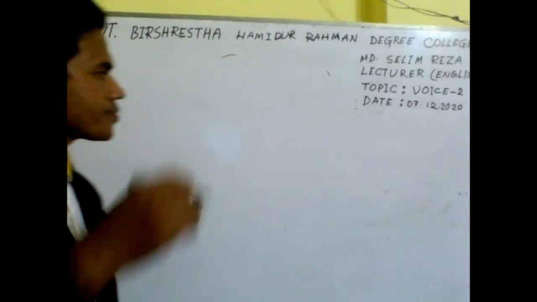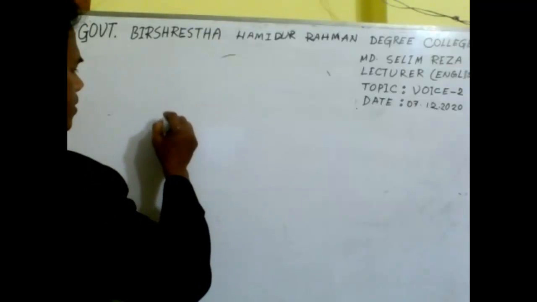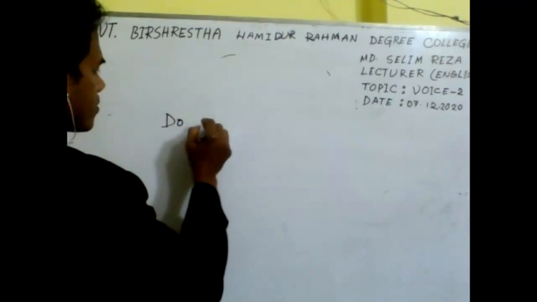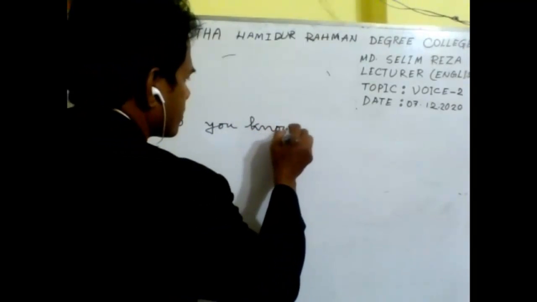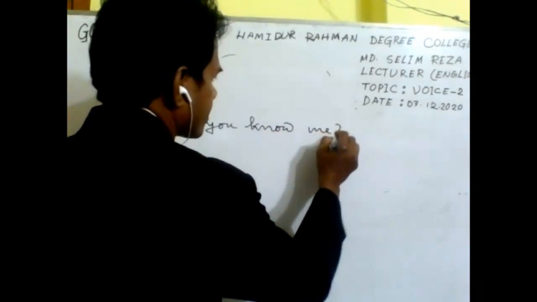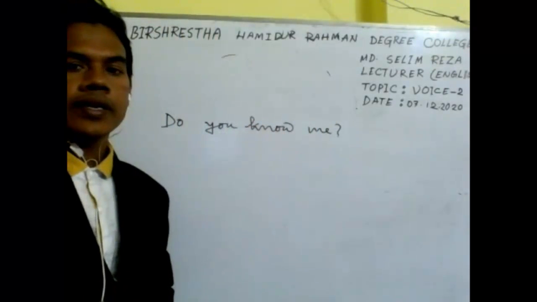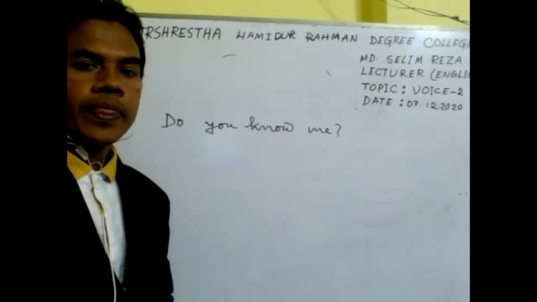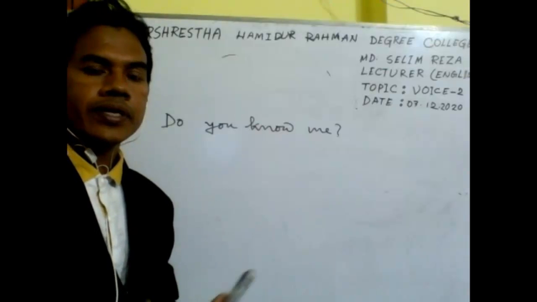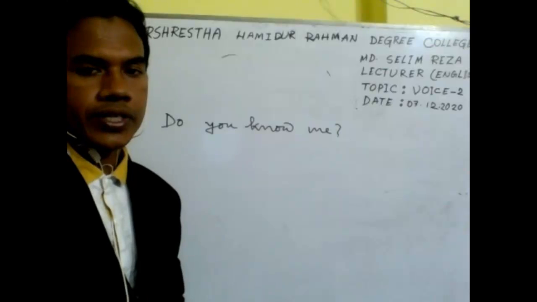See, do you know me? It's an interrogative sentence because here I ask you whether you know me or not.